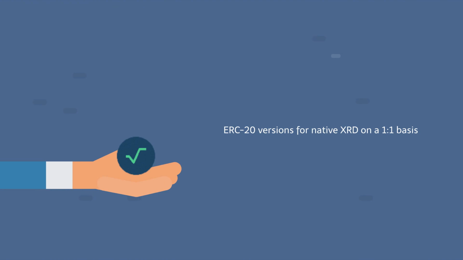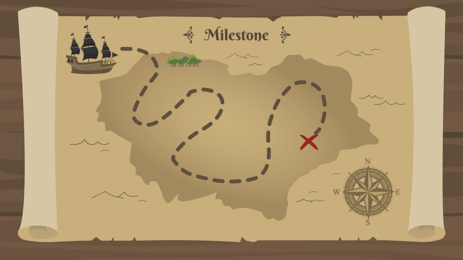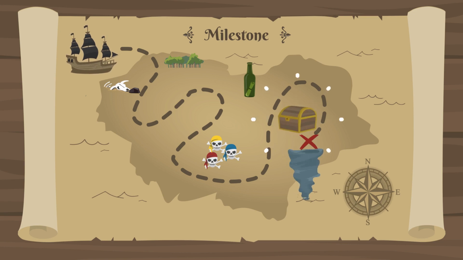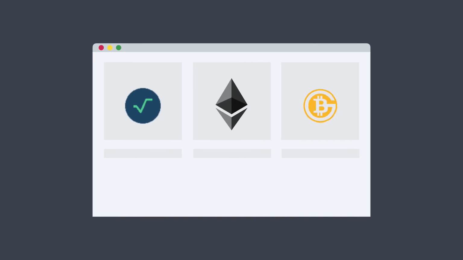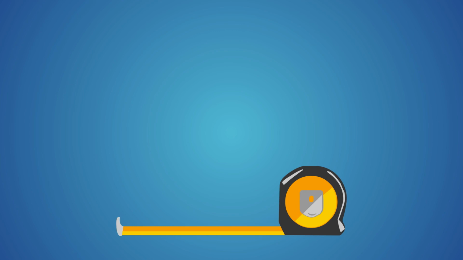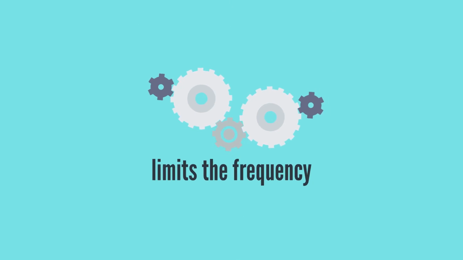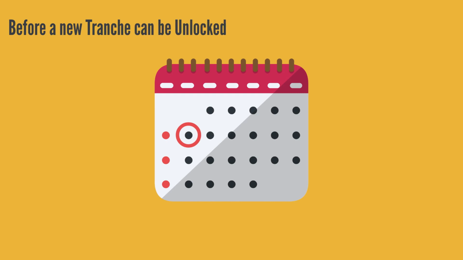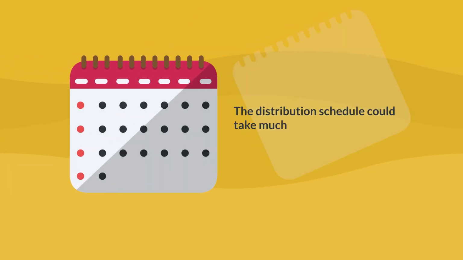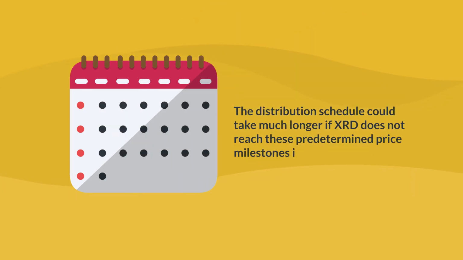ERC20 XRD holders will be able to exchange their ERC20 tokens for native XRD on a one-to-one basis. The tracking and triggering of these milestones will commence after the initial distribution of the eRadix tokens, the ERC20 version of XRD, to token sale purchasers, and a reliable price feed can be established by the token generation event for the eRadix token price. After each unlock, the SMA measurement restarts from the first hour after the new tranche has entered circulation. This mechanism limits the frequency at which price-based unlocking can occur and ensures that a minimum of 7 days must elapse before a new tranche can be unlocked. The distribution schedule could take much longer if XRD does not reach these predetermined price milestones immediately.